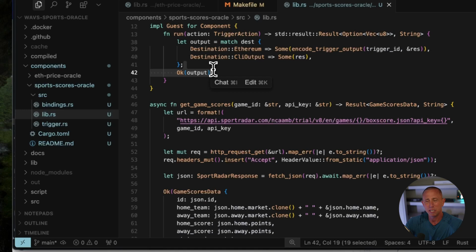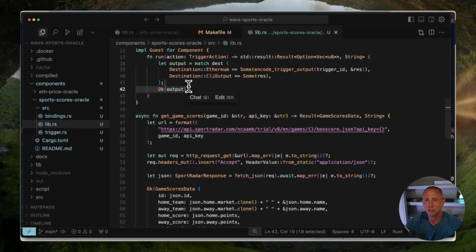What I'm going to do is push this code up to GitHub. I'm going to link to the prompt. I'm going to link to everything we talked about.